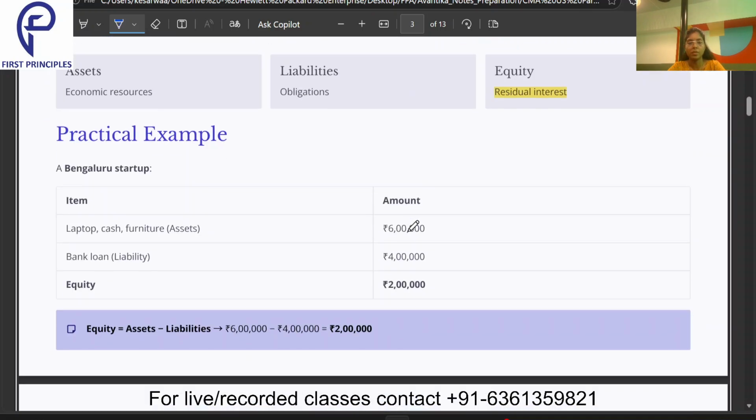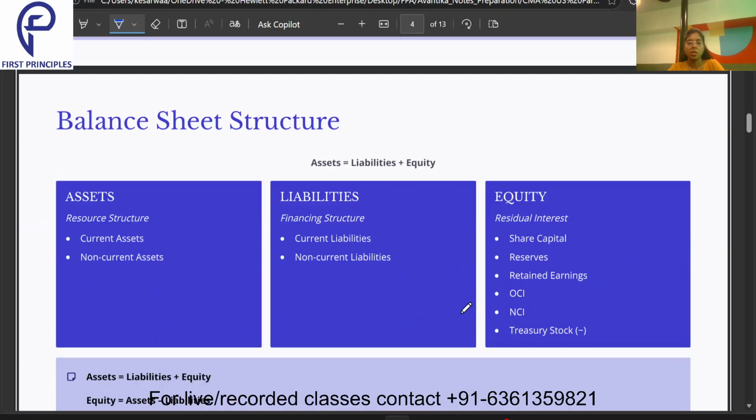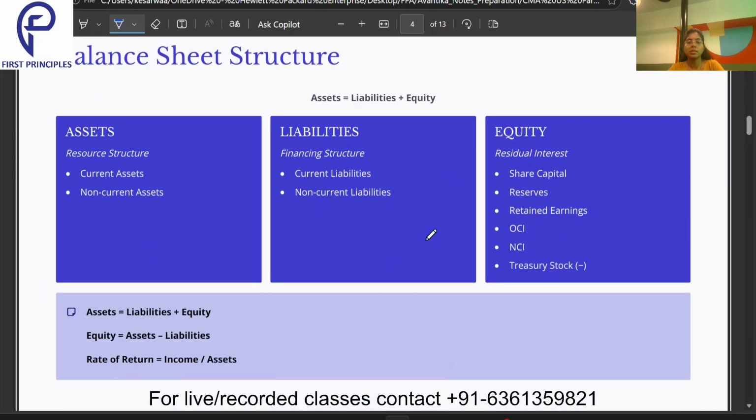One very basic example is given to us over here. A Bangalore startup has assets of 6 lakh and a bank loan of 4 lakh. That means the liability of 4 lakh. So the remaining amount is the equity. That is the owner's capital, the people who have invested money in the business, and they are the owners of the business, the equity holders. So this is a very basic example of how to calculate the equity when assets and liabilities are given to us. So the balance sheet comprises assets, liabilities and equities. Assets equal liabilities plus equities.